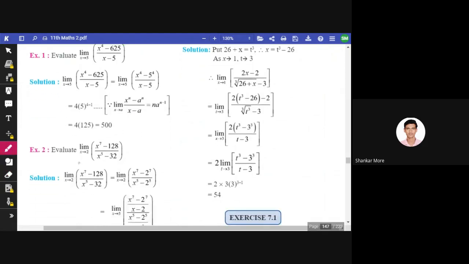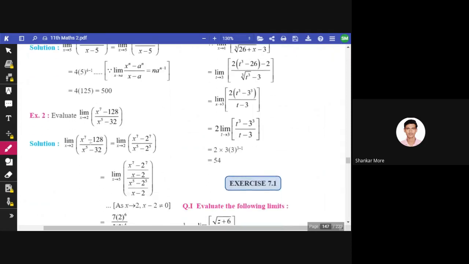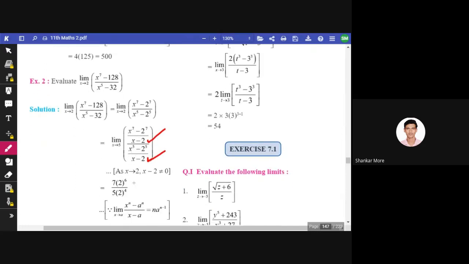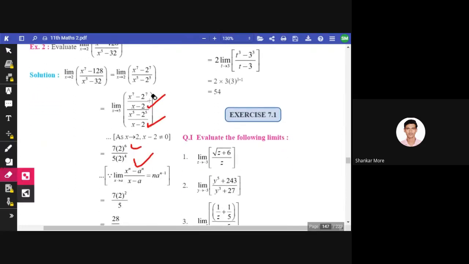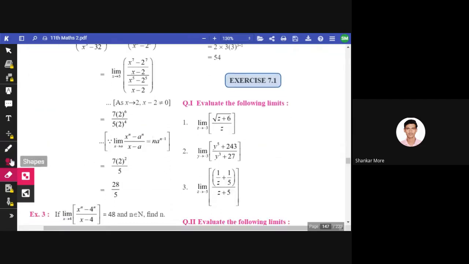Now the second example: limit x tends to 2 of (x raised to 7 minus 128) divided by (x raised to 5 minus 32). As x tends to 2 is given, we must understand that the denominator has to be x minus 2. 128 is nothing but 2 raised to 7, and 32 is nothing but 2 raised to 5. So we can divide both by x minus 2. A separate formula will apply for the numerator and a separate formula for the denominator, and you will get the answer. So that is it about the theorem.